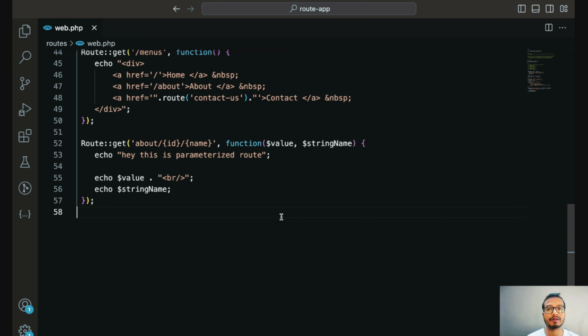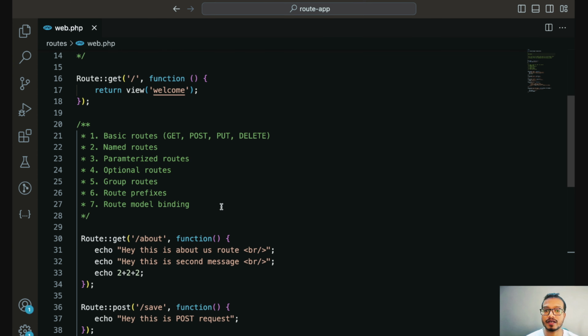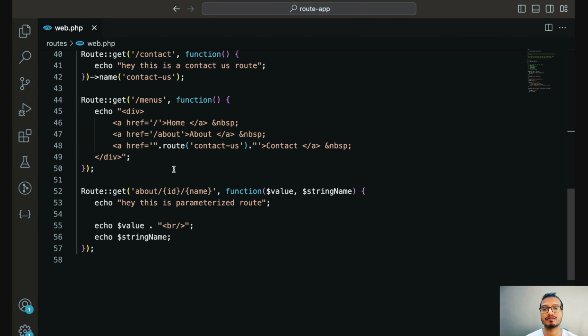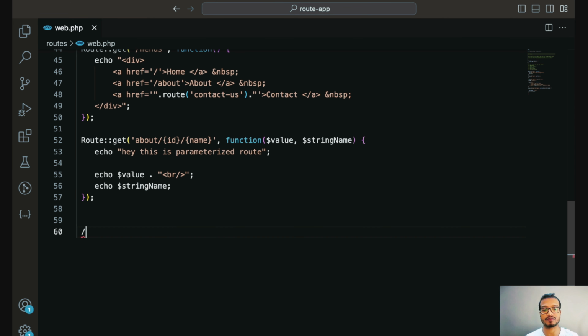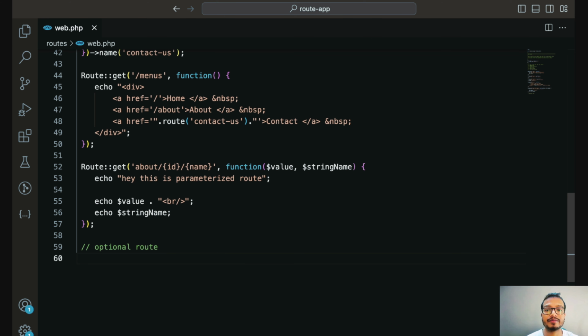You can pass multiple parameters in this get request as a parameterized route. Now next we have optional routes. Yes, so now let's discuss this optional route. Before getting one example of optional route, let me quickly explain what is optional route and what is required route. In the route we just saw, the about route, we required 2 parameters, that is ID and name. Instead of this, in some cases, if you don't require any value and still you want to access this route, how can you access this?